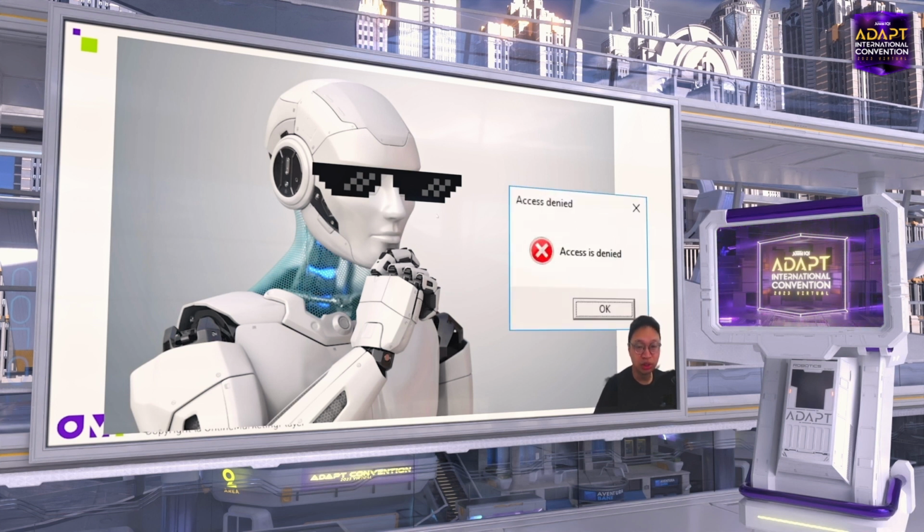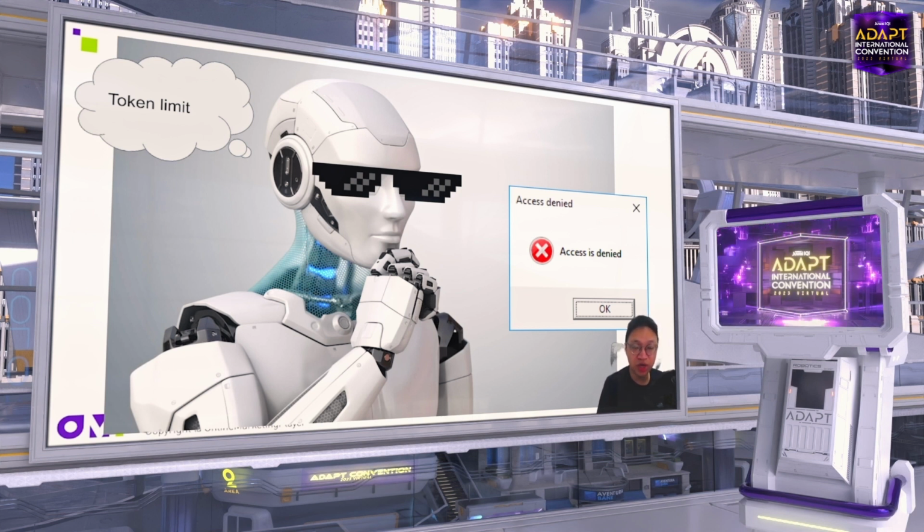The second limitation is that it cannot access your company data. Yeah, that's true. ChatGPT knows the world's knowledge, but ChatGPT doesn't know about you and your company, right? And the third limitation is the token limit. At the first start it was around 4,000 tokens, which is around maybe 2,000 words. So in case you go over the limit, ChatGPT will start to forget something. So there are around three limitations.